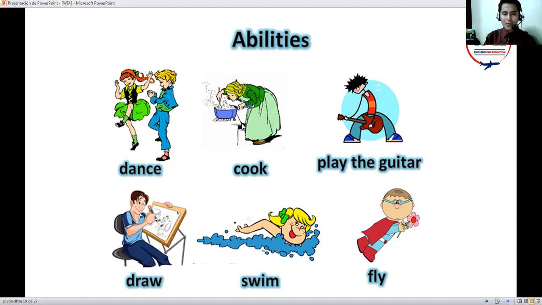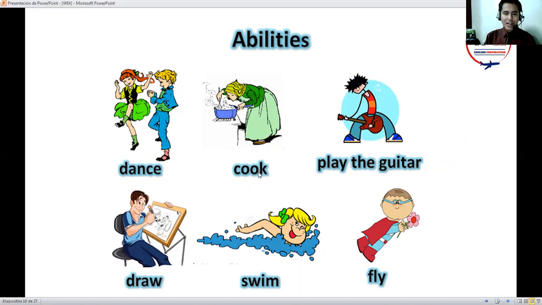Okay, now what are we going to do? We are going to listen and we are going to repeat, okay? Listen and repeat. Abilities. Dance, cook, play the guitar, draw, swim, fly.